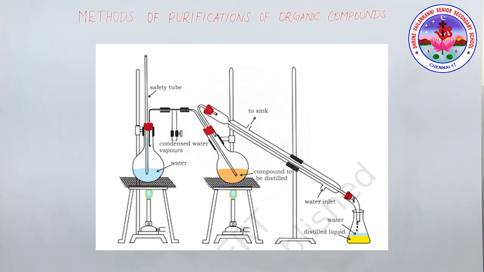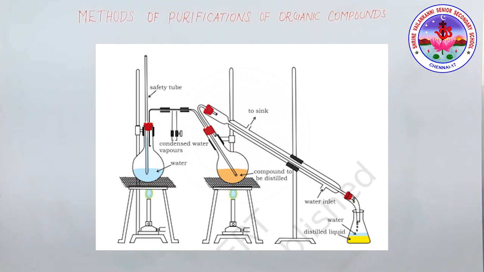In steam distillation, steam from a steam generator is passed through a heated flask containing the liquid to be distilled. The mixture of steam and the volatile organic compound is condensed and collected. The compound is later separated from water using a separating funnel.